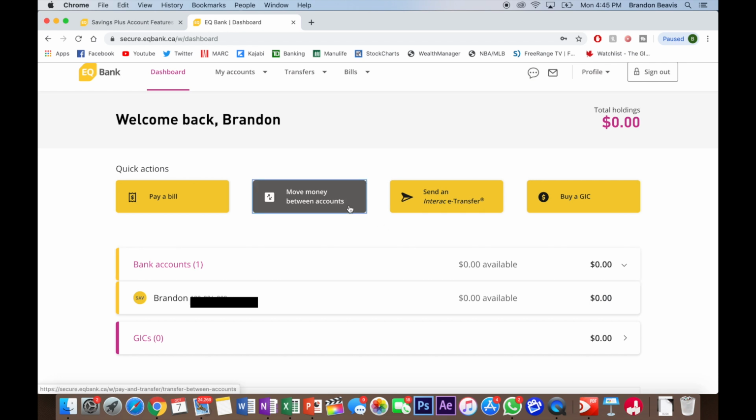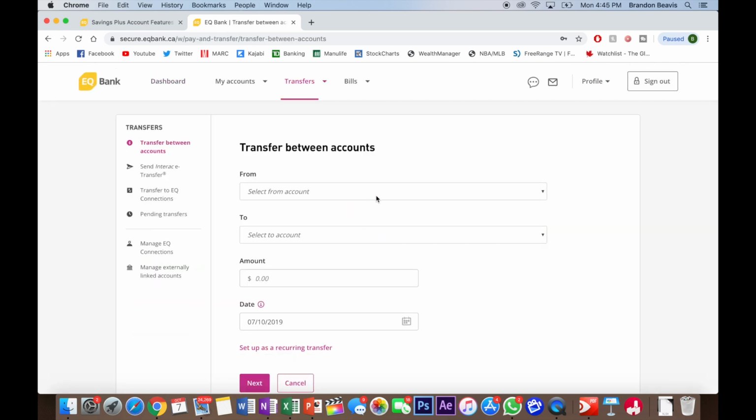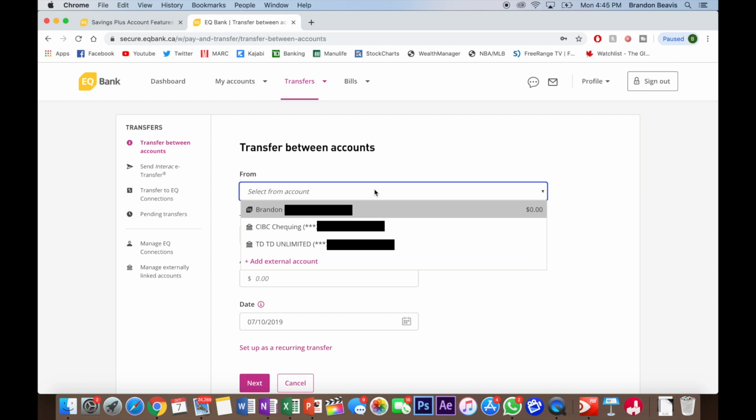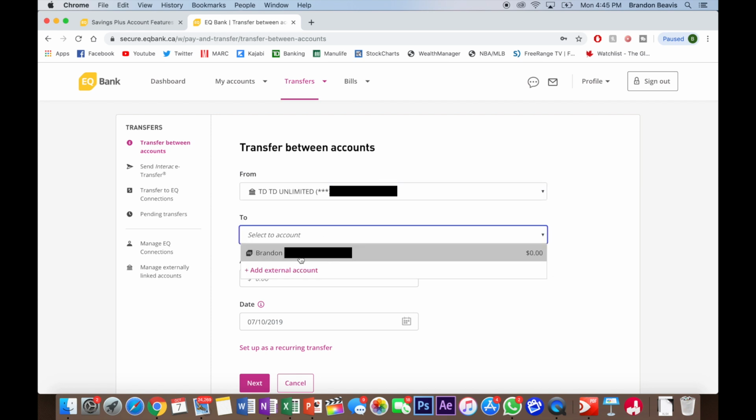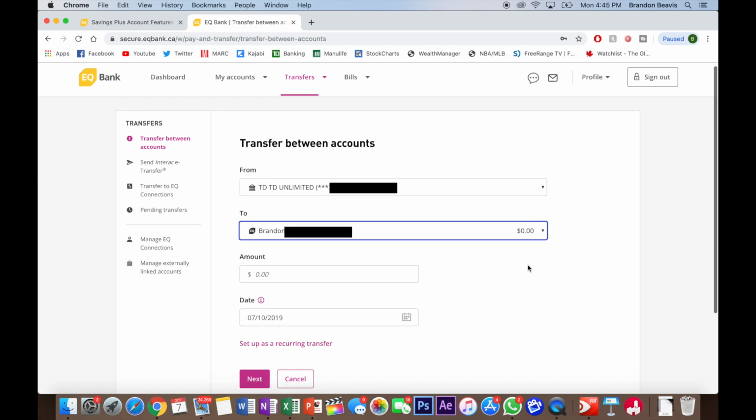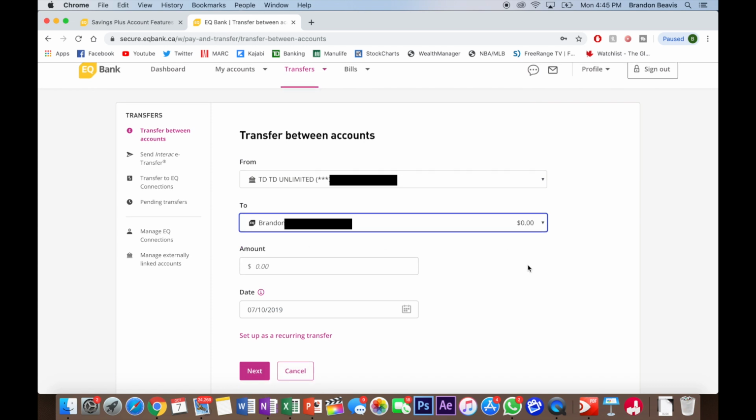So what we're going to do here is click this option called move money between accounts. Now you can see, as I touched on, I've already got my 2 real bank accounts linked here. These are my everyday accounts that I use for pretty much living out my life. Let's say, for example, I wanted to use my TD account and transfer some money into my EQ Bank account. Just to clarify, this is very simply like any other bank account, but it is here with the company EQ Bank rather than TD Bank or CIBC.